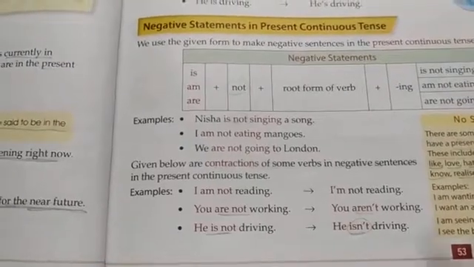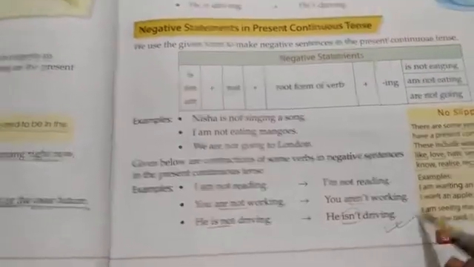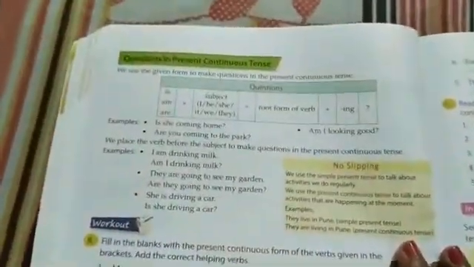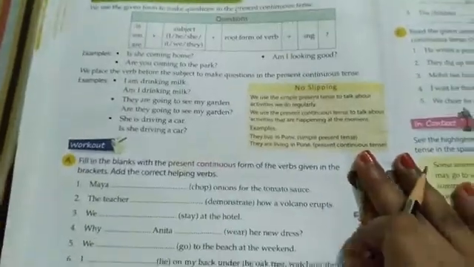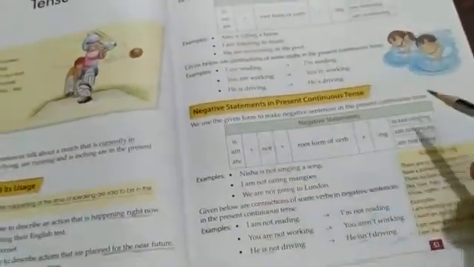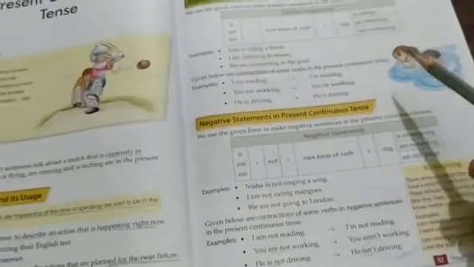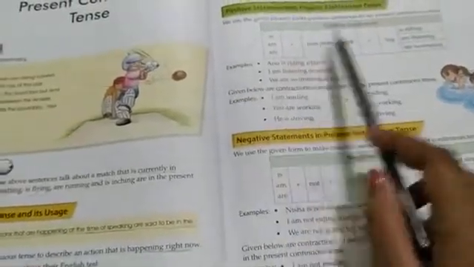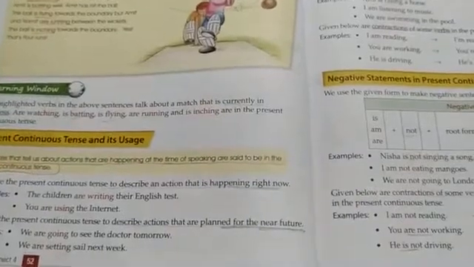Okay, so we will leave the chapter here. In the next class, we will complete this chapter with questions in the present continuous tense, and we will go through the exercise of this chapter. I would request you to please go through the chapter and these rules, for positive statements and negative statements, and the usage of the present continuous tense.